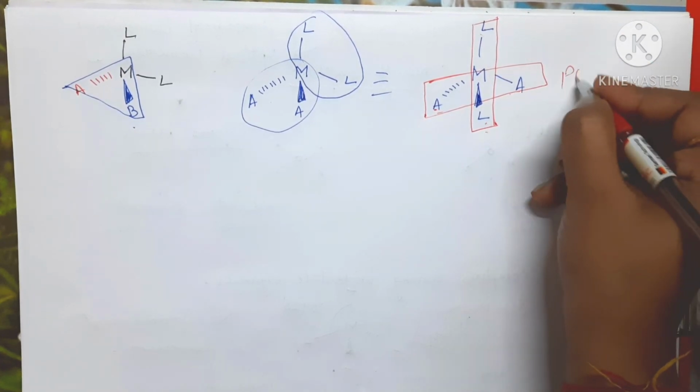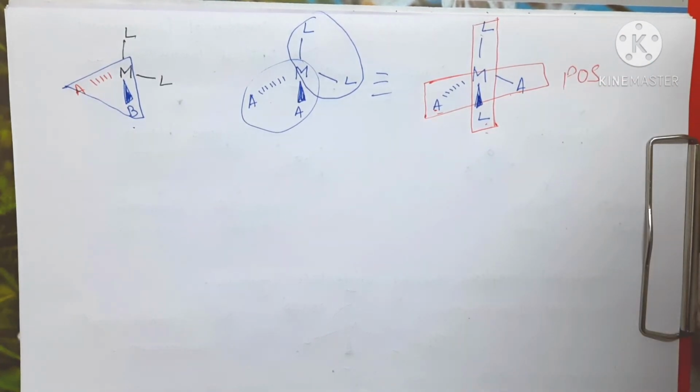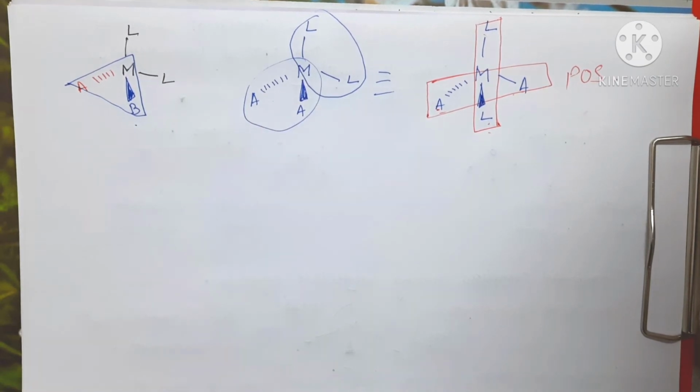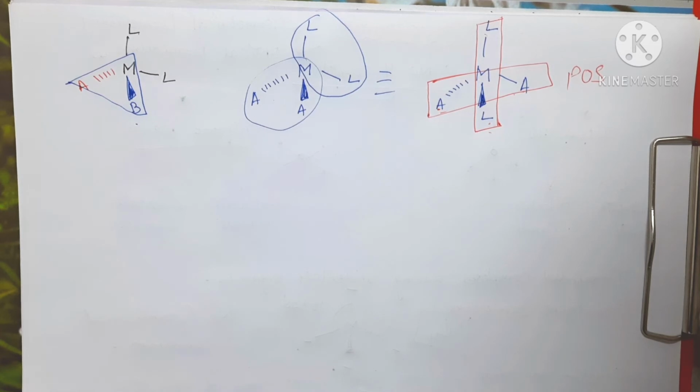So POS is present in these cases also. So if POS is present, then the compound is optically inactive, right? So these are the cases for tetrahedral complexes. We have studied all the cases: ML4, ML3A, ML2AB, ML2A2, and there is one last case, MLABC. That is the case where all the four ligands are different.